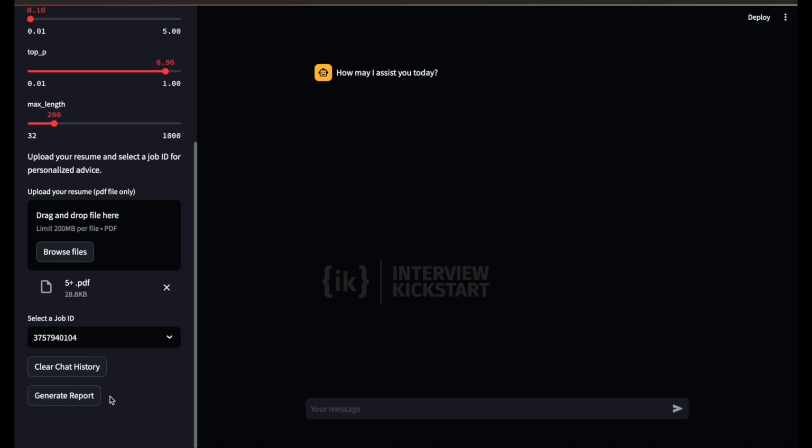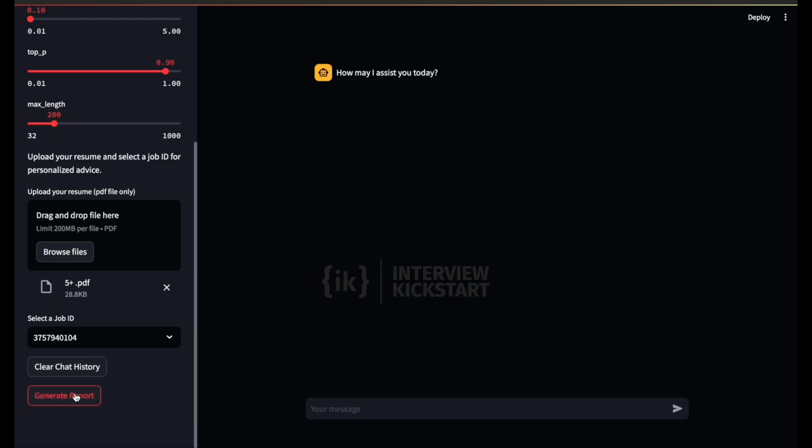That is why in the backend we have performed extensive prompt engineering, which will be used to communicate with the hosted LLM and extract the maximum value. So in case a person just wants to take the easy way out, they can just click on generate report, and that will generate a detailed coaching report based on the resume and the job description. They can just go through it and then make the necessary changes.